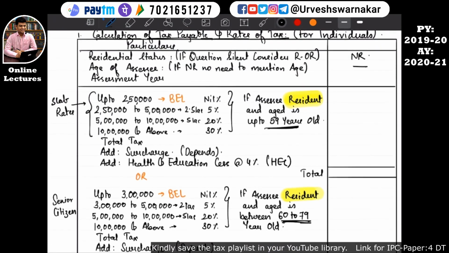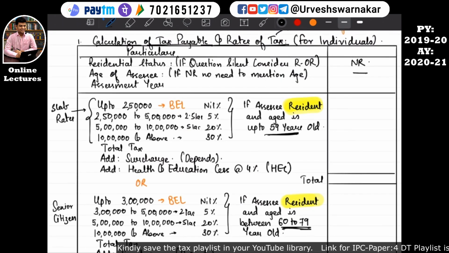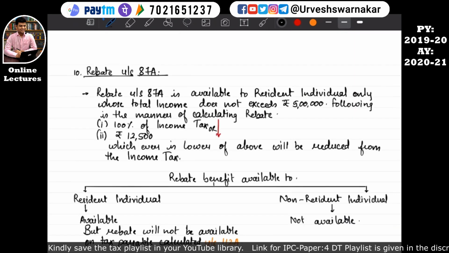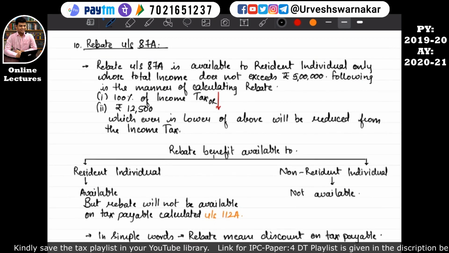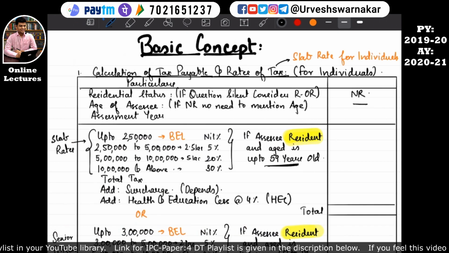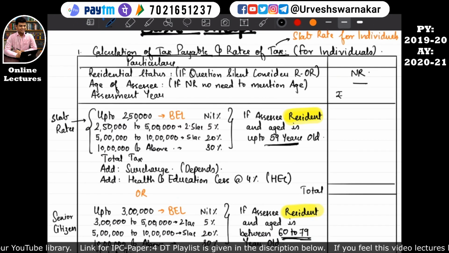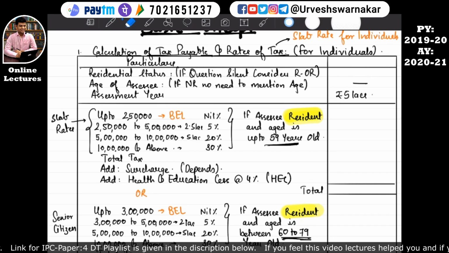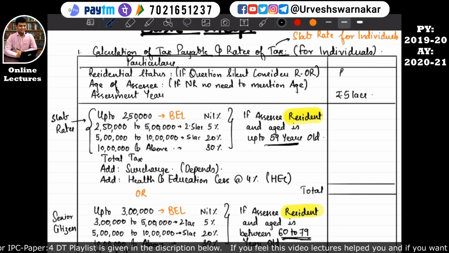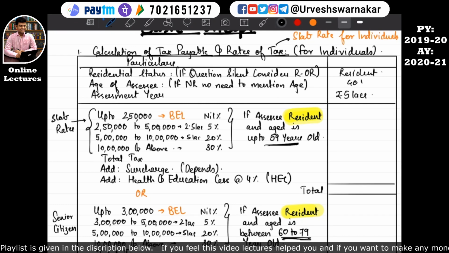Let's assume the type 1 of the individual, that is a normal person, whose total income is say rupees 5 lakh. Rebate under section 87A is available to a resident individual only whose total income does not exceed 5 lakh. So in the format, let's assume Mr. Ram has 5 lakhs of income. He is a resident in India, don't get confused, and his age is 40 years. So that means the first type of individual, a normal individual.